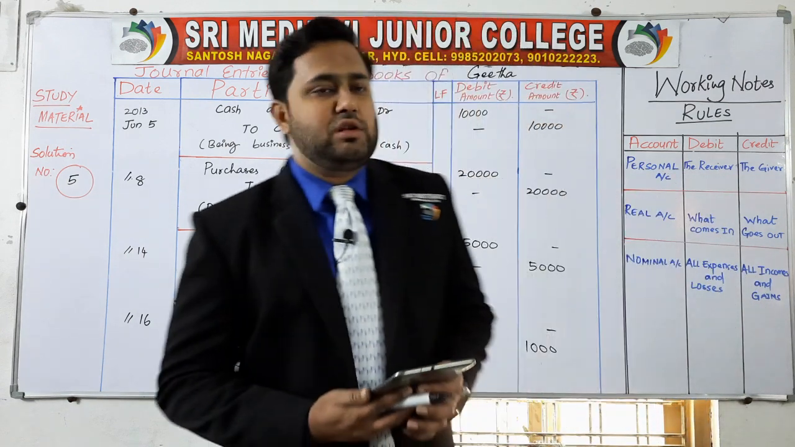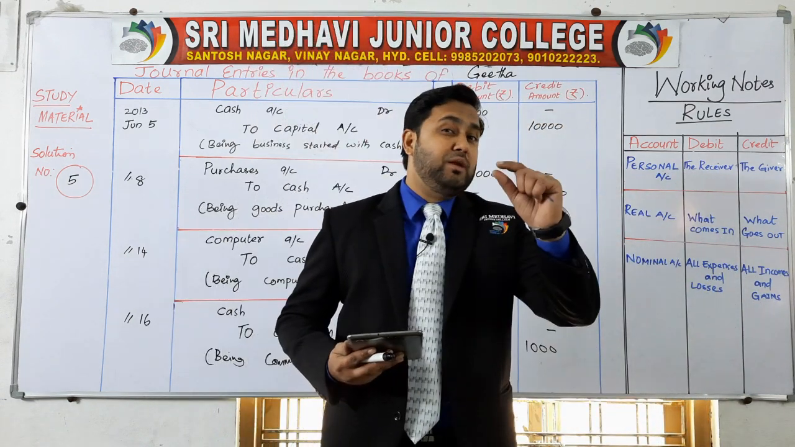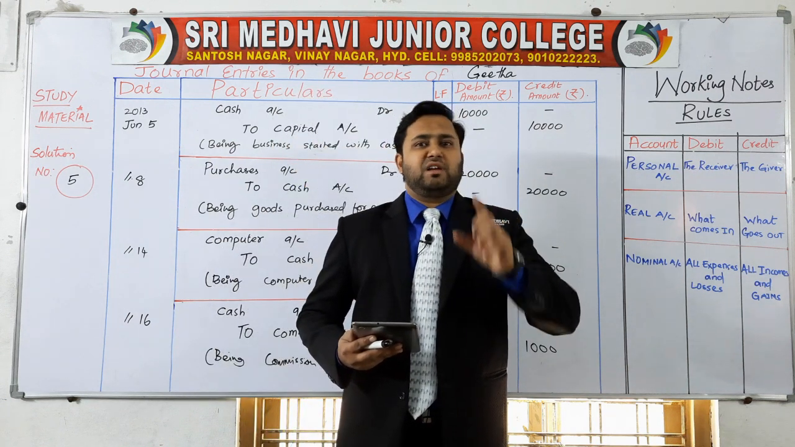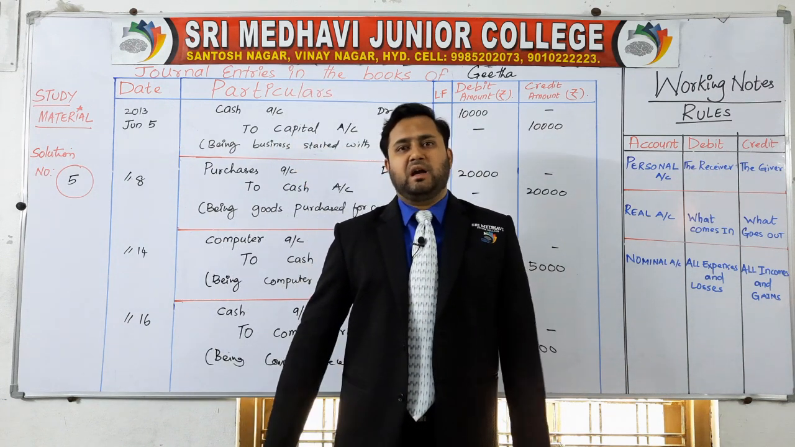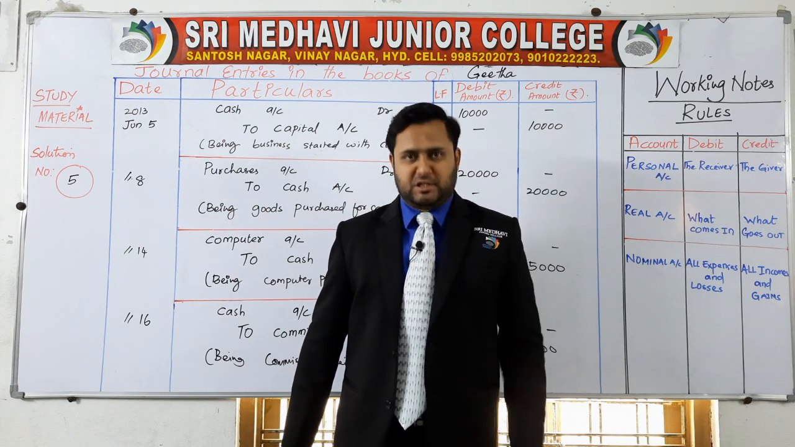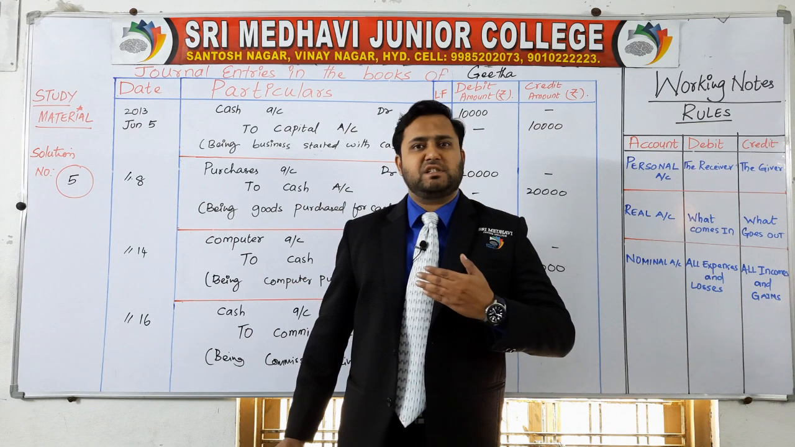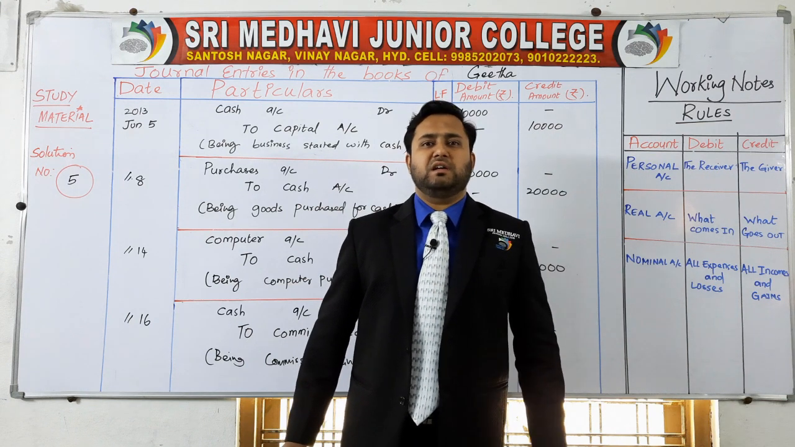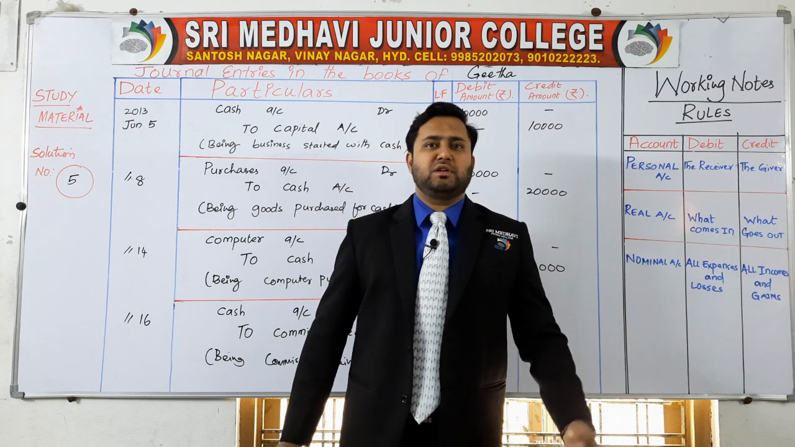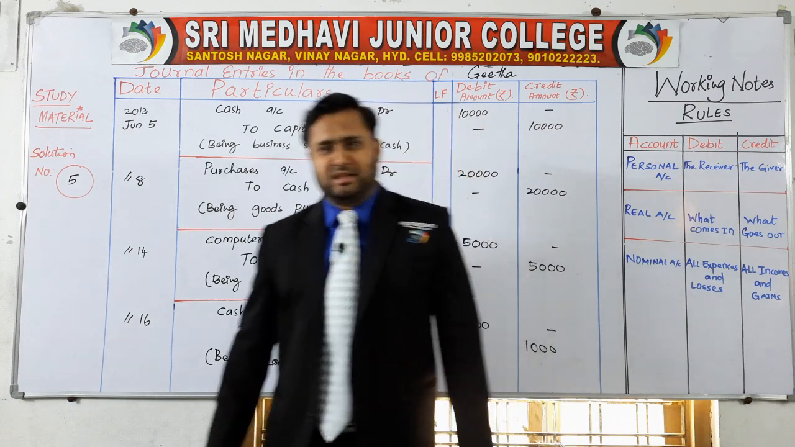You can apply the rules or you can go with only one point, which I told you. Remember that after reading the transaction, are you receiving the cash or are you paying the cash? If you're receiving the cash, debit it. If you're paying the cash, credit it. It will help you a lot while preparing the journal entries. Hope you understood. We'll continue in the next class. Thank you.